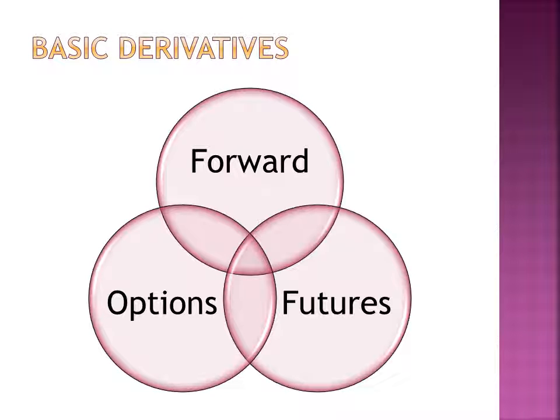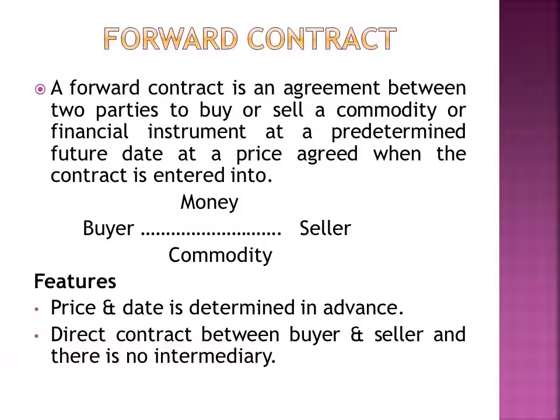Now, basic derivatives. There are three types of basic derivatives: forward contracts, futures contracts, and options contracts. Now, forward contract. As I have already discussed, a forward contract is an agreement between two parties to buy or sell a commodity or financial instrument at a predetermined future date at a price agreed when the contract is entered into.